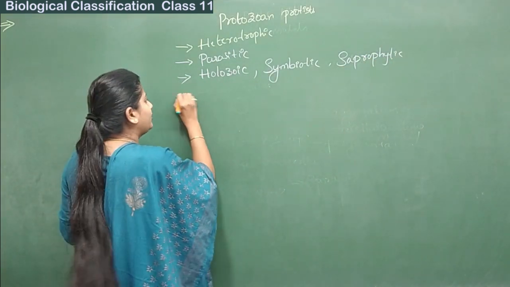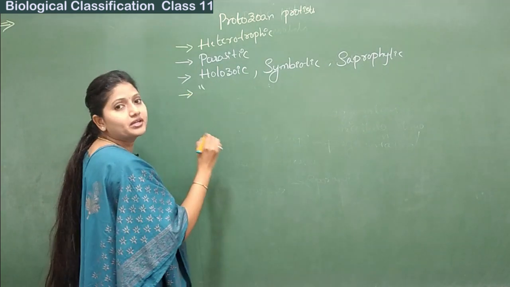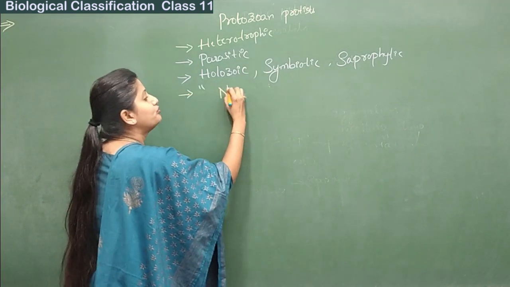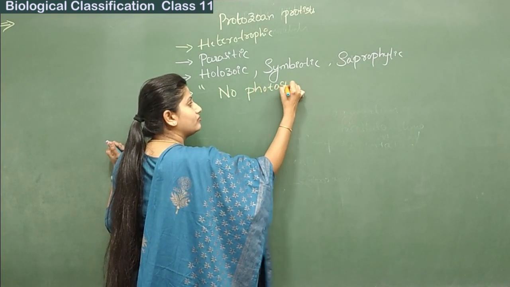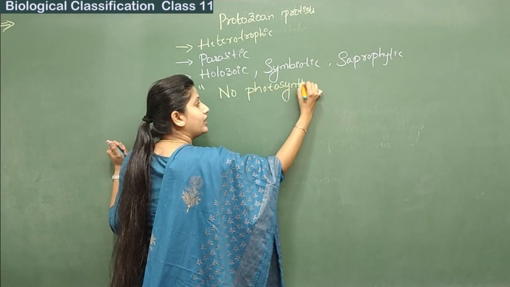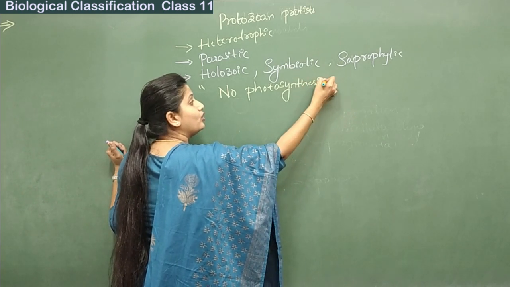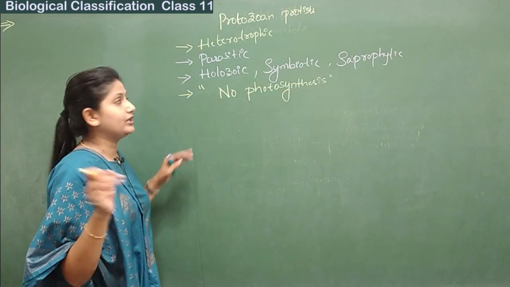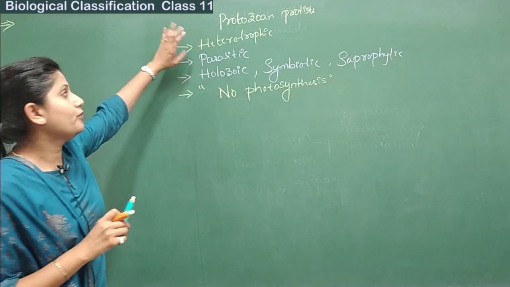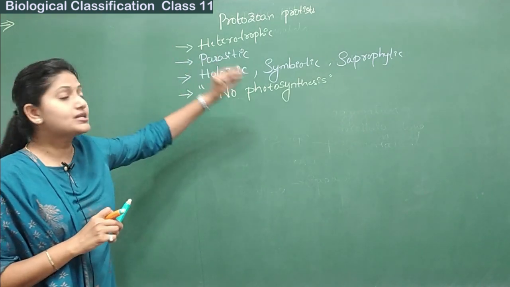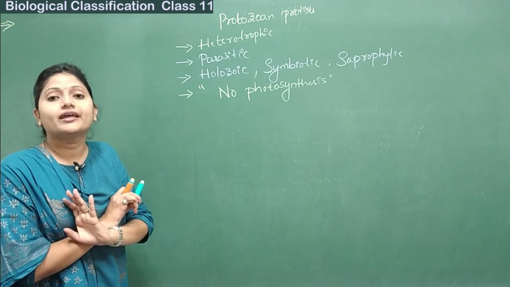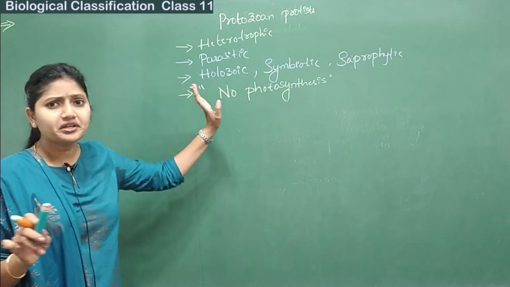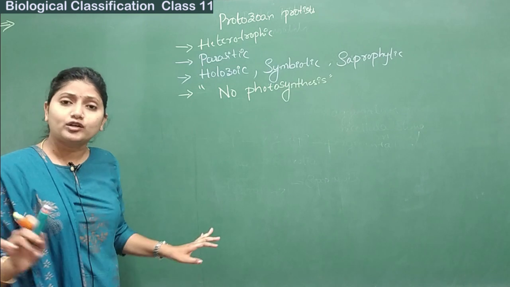But the very important thing you have to remember here is that there is no photosynthesis at all. They are heterotrophs, parasites, holozoic, symbiotic or saprophytic in some cases, but there is no photosynthesis at all.